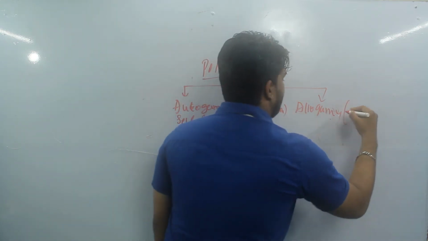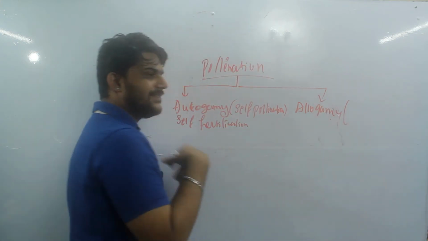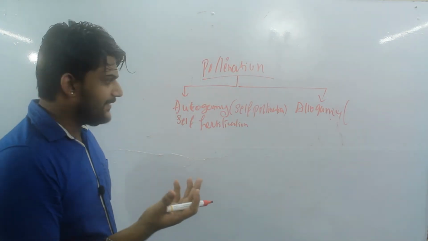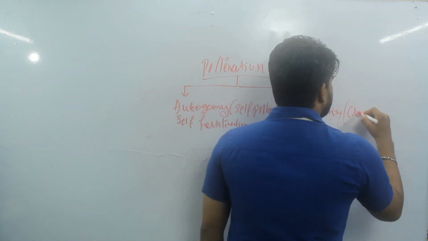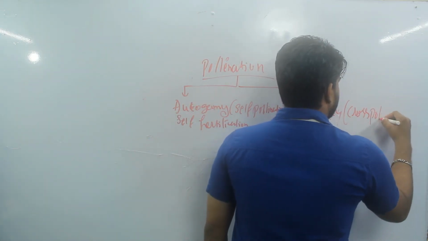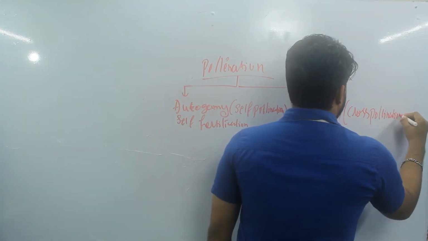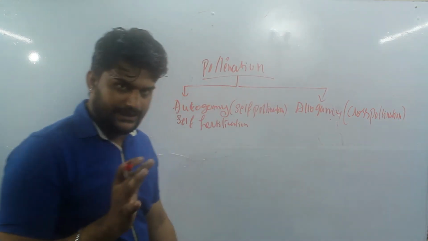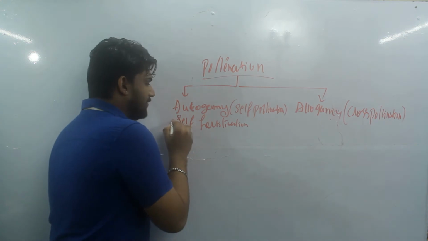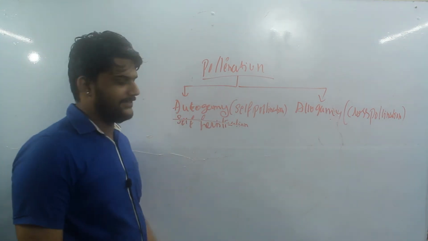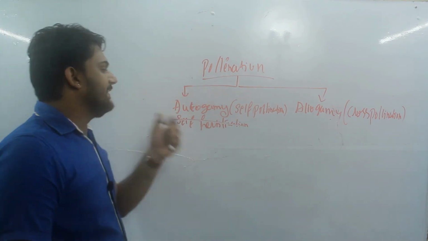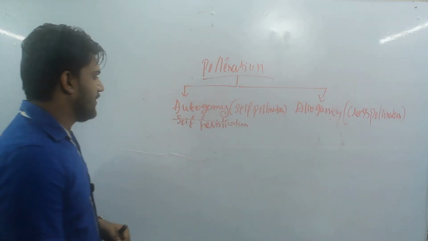And allogamy: allo means different or cross, gamy means fertilization, that means cross pollination. So this is the first thing we have learned till now. This is just the simple meaning of the words.